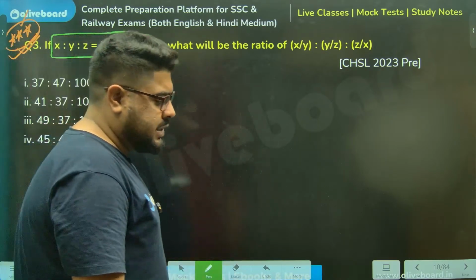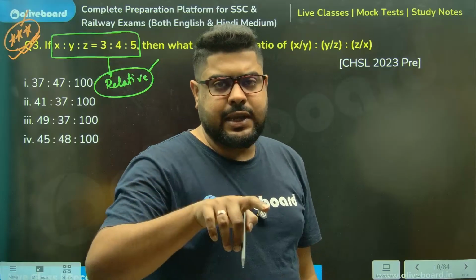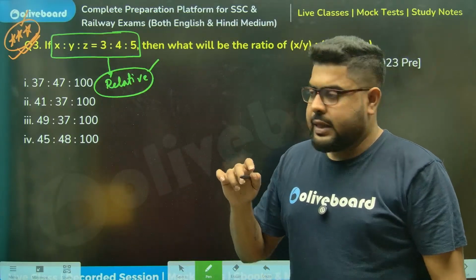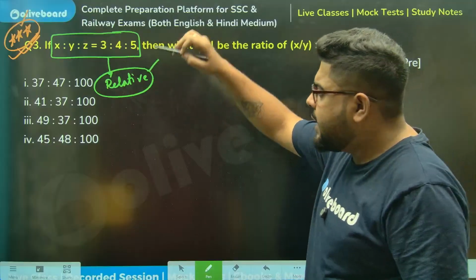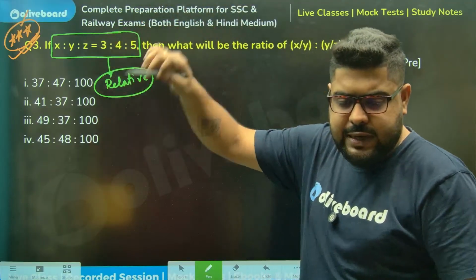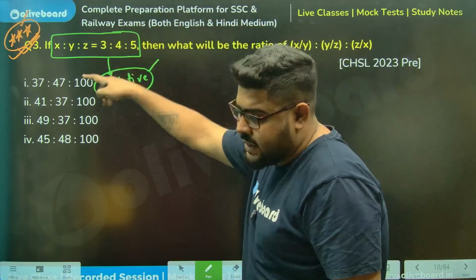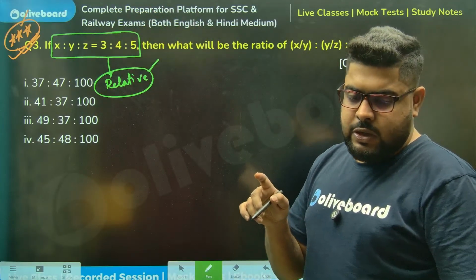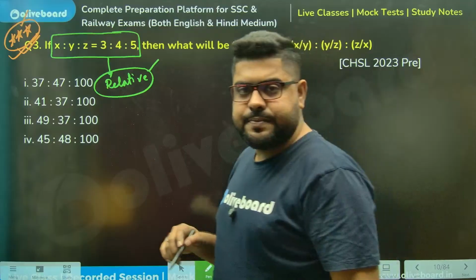That means if x is 3, then y is 4, then z is 5. They are not absolute values. So these are all relative terms.